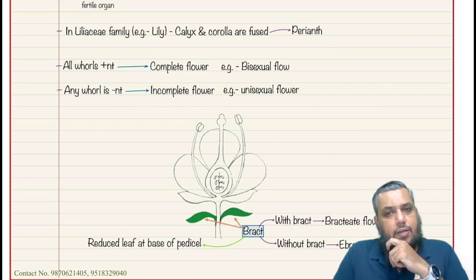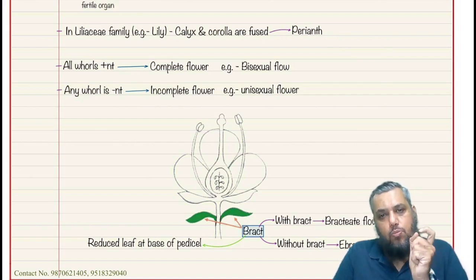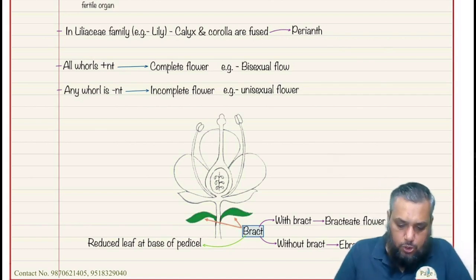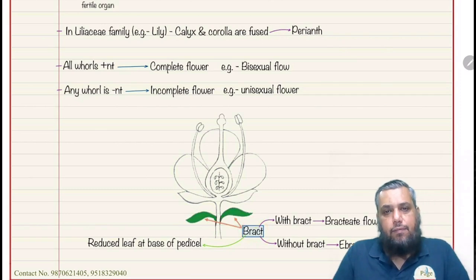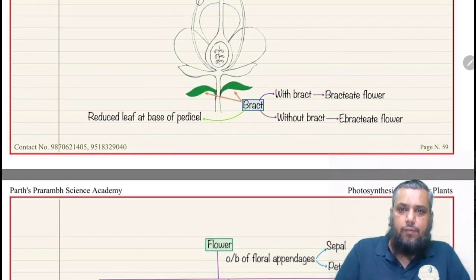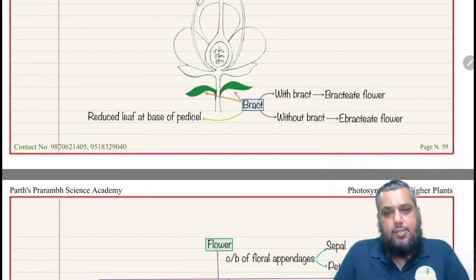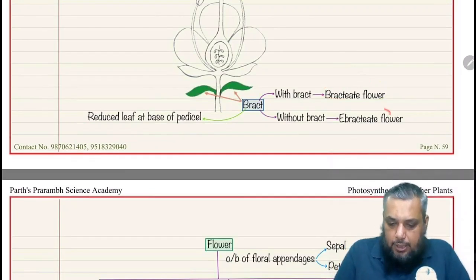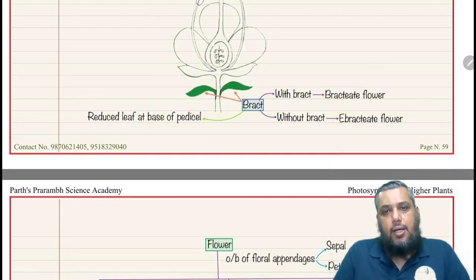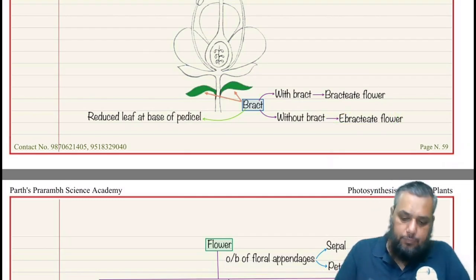Just as we saw that a leaf has two small leaf-like stipules, similarly a flower has two small leaf-like structures which are called bracts. And if the flower has the bract, then the flower is called a bracteate flower. Without the bracts, the flower is called an ebracteate flower. So the flower can either be bracteate or it can be ebracteate.